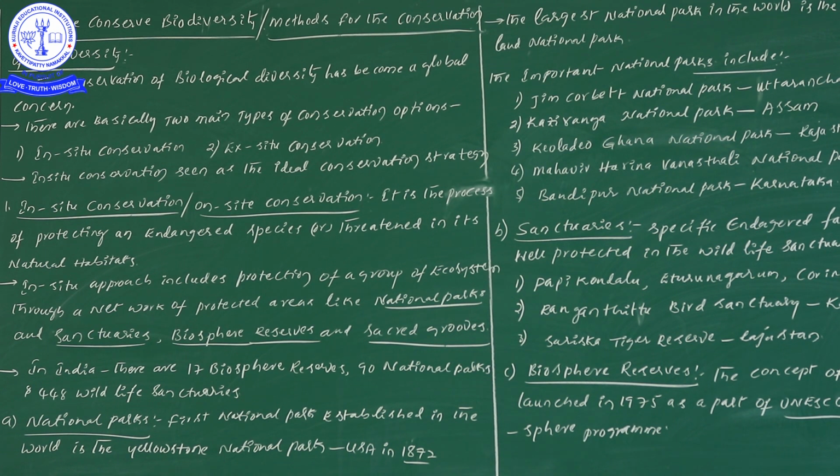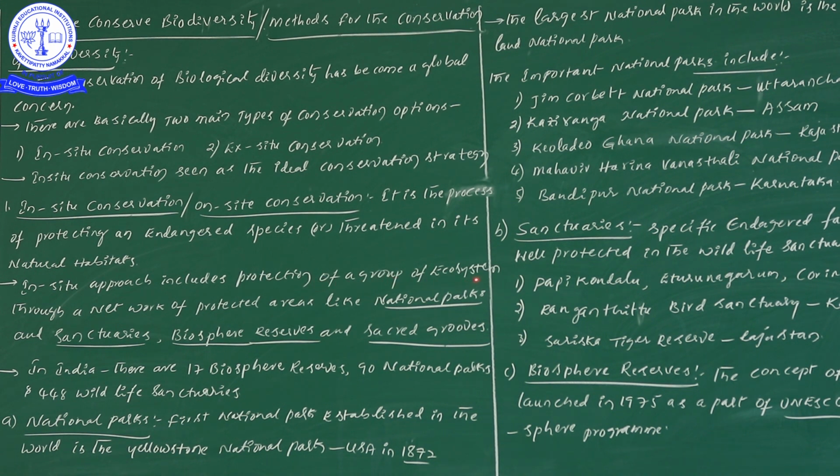Next one, in situ conservation. The in situ approach includes the protection of a group of ecosystems through a network of protected areas. In this in situ conservation, we can protect the plants or the animals.